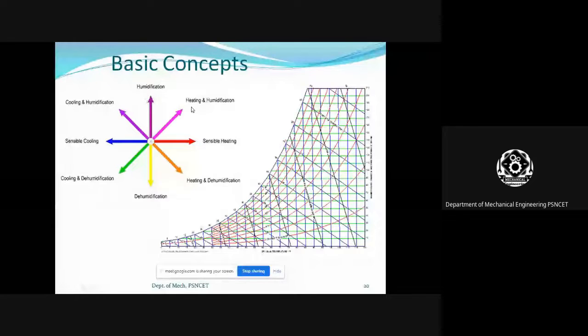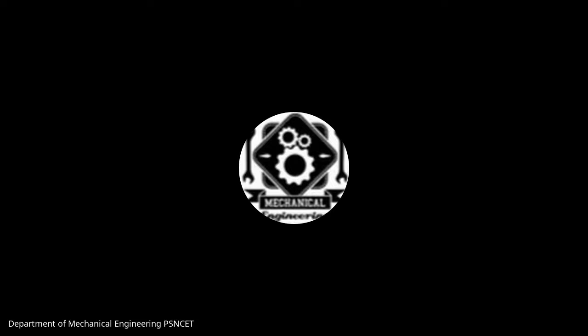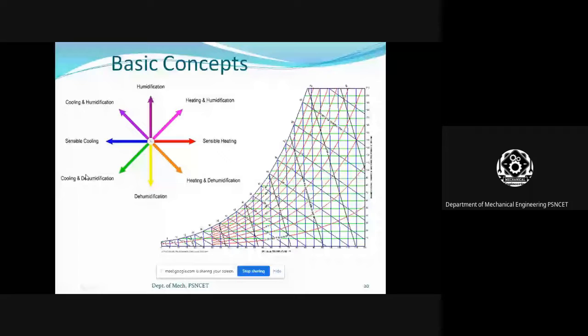Similarly, towards downwards, in between sensible heating and dehumidification, there is an orange line, heating and dehumidification. Similarly, in between sensible cooling and dehumidification, there is an inclined green line, cooling and dehumidification. Clear? Right. These are all the processes we explained here.